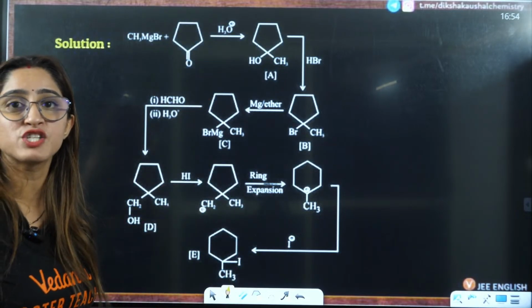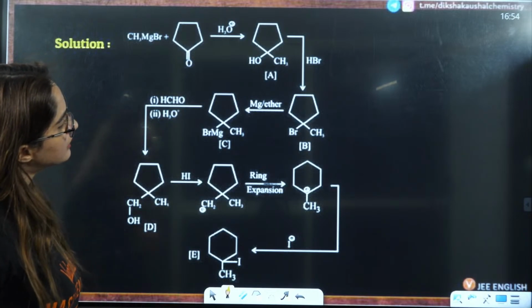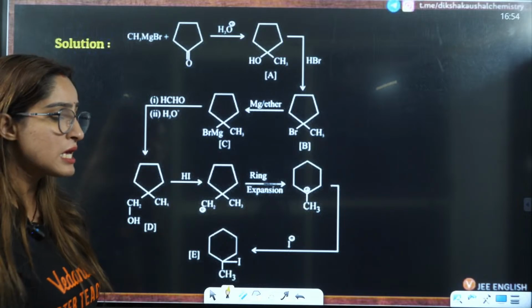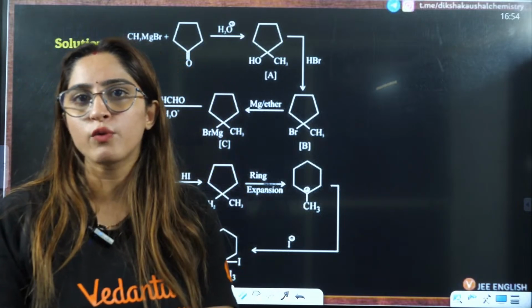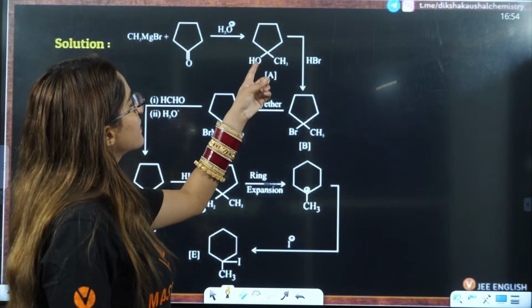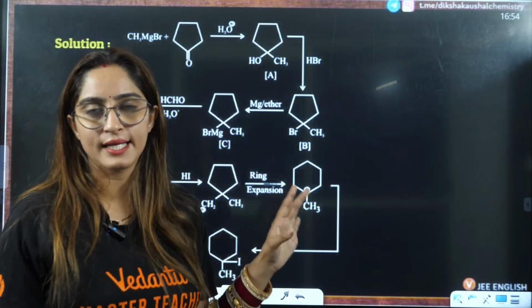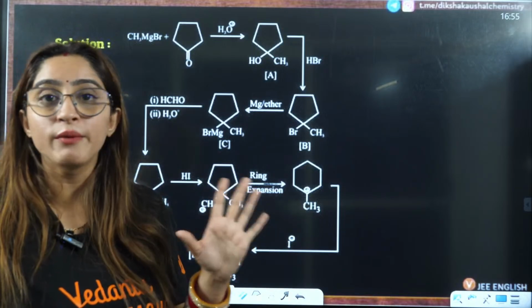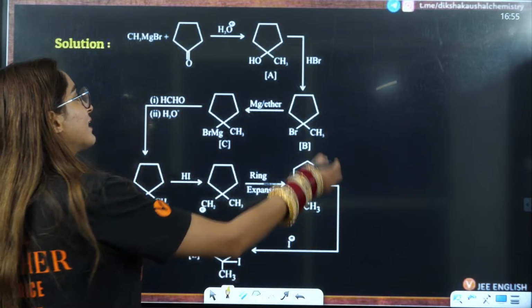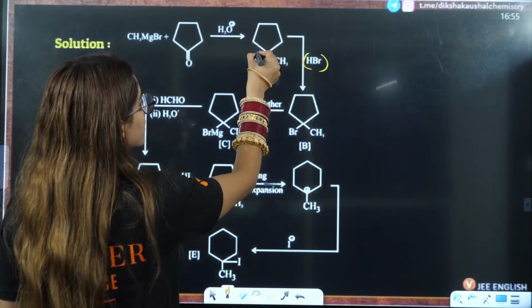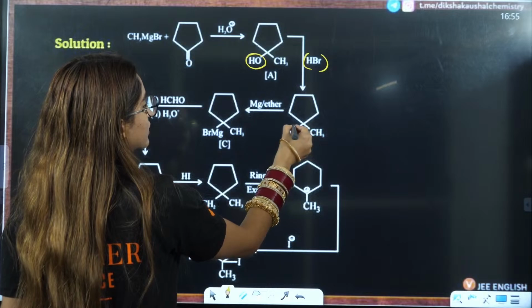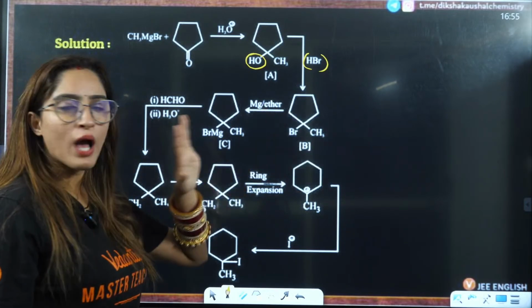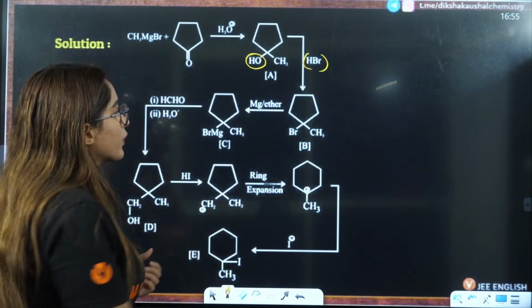Then you have HBr. There are two concepts of HBr. If you are directly adding HBr, what will happen? It is going to replace this OH with the Br. If you are adding it on a double bond, then it will follow the Markovnikov, anti-Markovnikov rule. Here you are directly adding HBr, there is no double bond, so it is going to replace this OH with the Br.